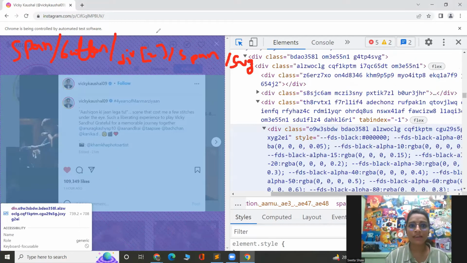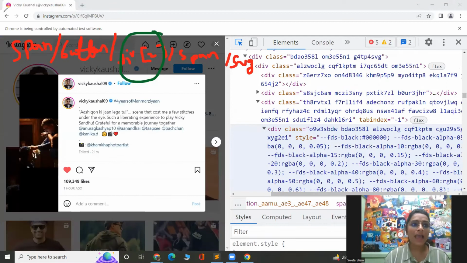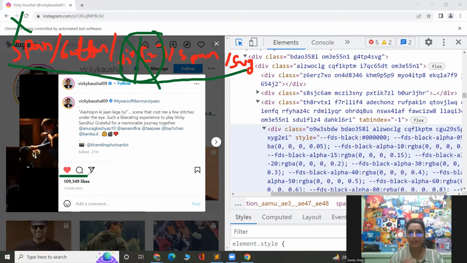Okay, this second div element. That means if I have not liked it, this will be the xpath. If I have liked it already, this particular element will not be present. So let's say I have liked this post, it has opened and I have liked it. But if I try to open this particular xpath, it will throw me an error that the element has not been found, because the xpath changes the moment this is liked. Now this is the information I'll be using for my task.